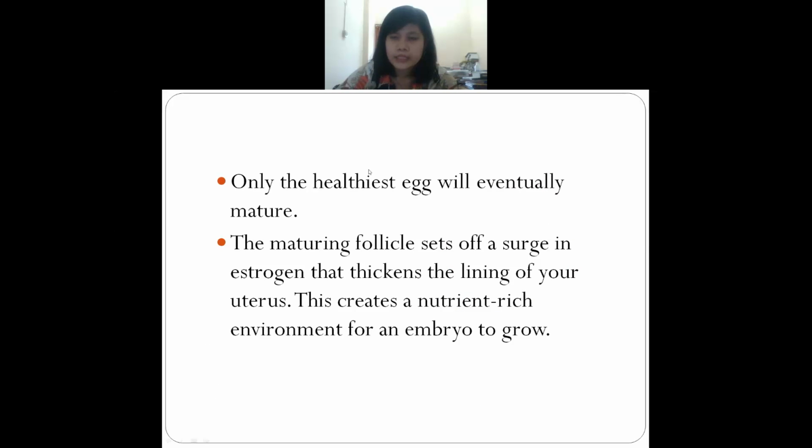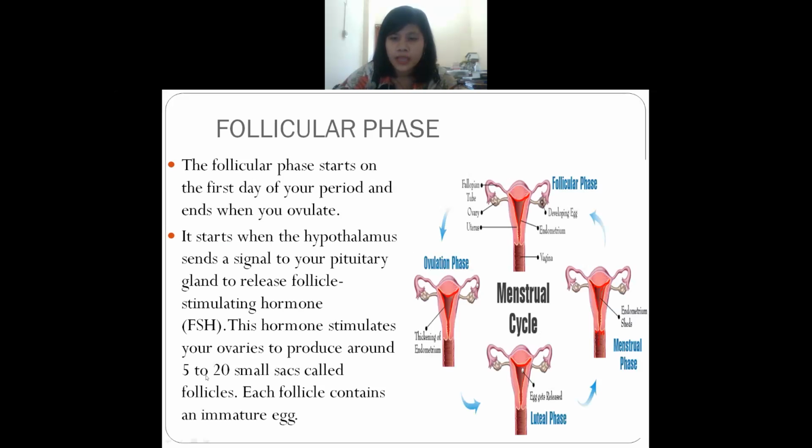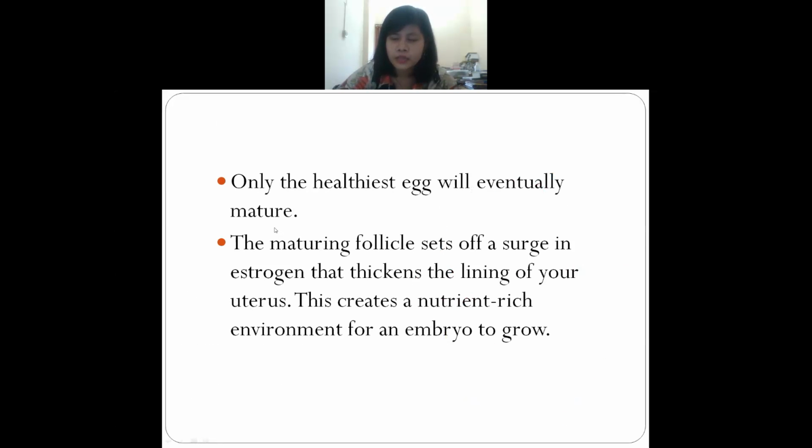And what will happen? Only one egg, which is the healthiest egg among all those eggs. All the others are immature. So only the one healthiest egg, the most matured one, will get matured.